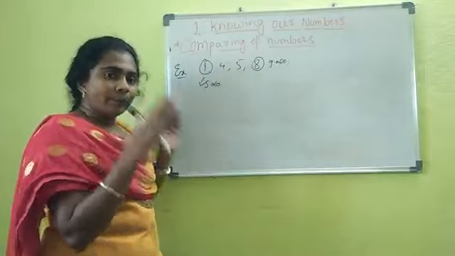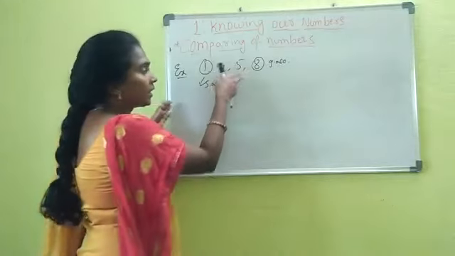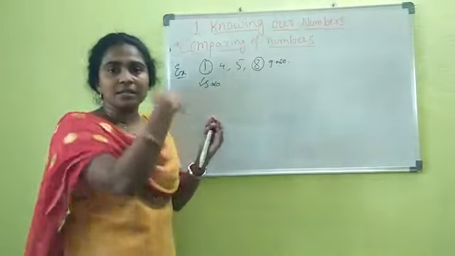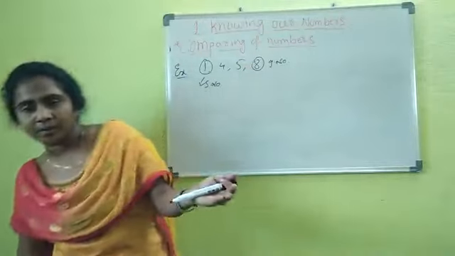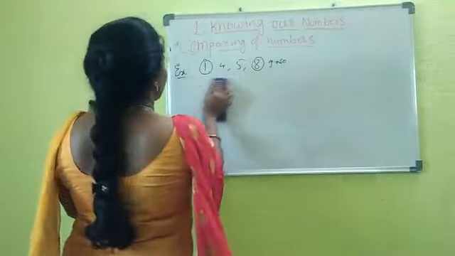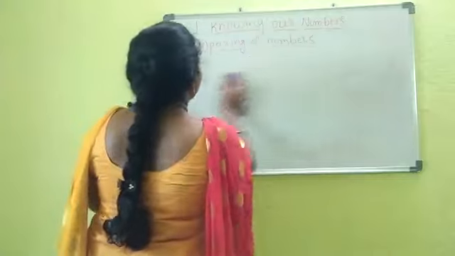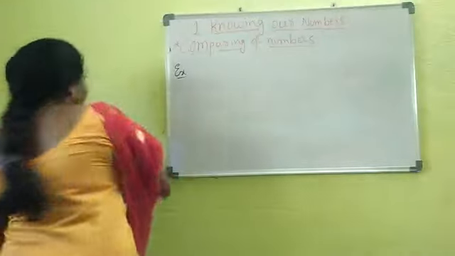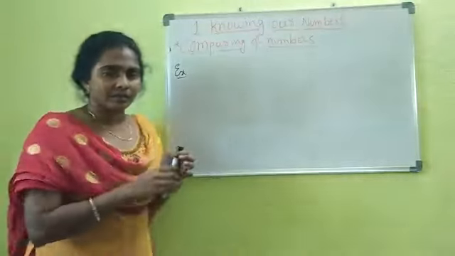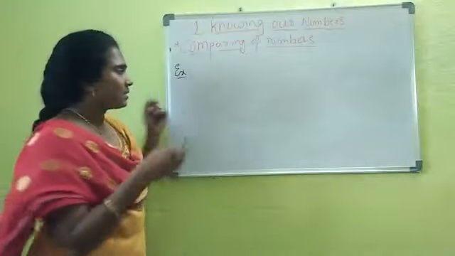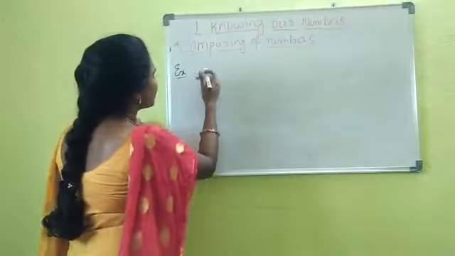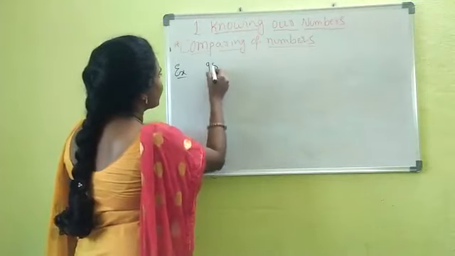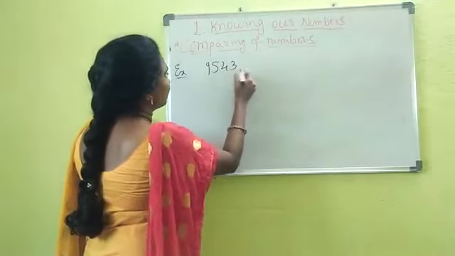But in case they give larger numbers, that means 3-digit numbers, 4-digit numbers, or the number of digits is the same in the numbers, how will you identify which is the greater and which is the smaller one? So now we'll see. I will take larger numbers: 9, 5, 4.